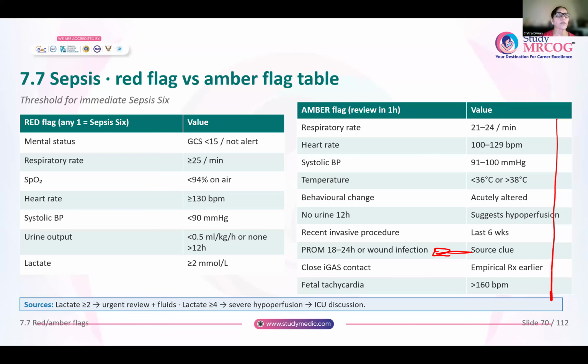She will try to do something, like if there is systolic blood pressure 91 to 100, she will try to give more IV fluids, or if there is fever, she will try to give paracetamol. And if within 1 hour this amber doesn't become white, then she will escalate immediately.